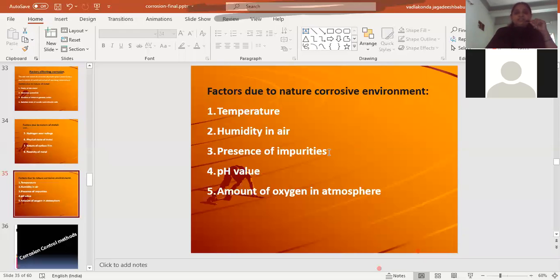Next, the presence of impurities. This is observed in industrial areas, where many kinds of gases are liberated into the surrounding environment, and also some particles, like particles of sodium chloride and ammonium sulfate. These will be deposited on the metal surface, and that will lead to corrosion.